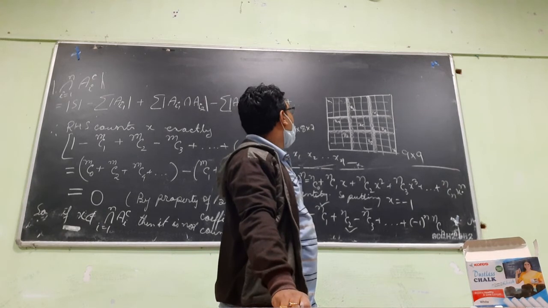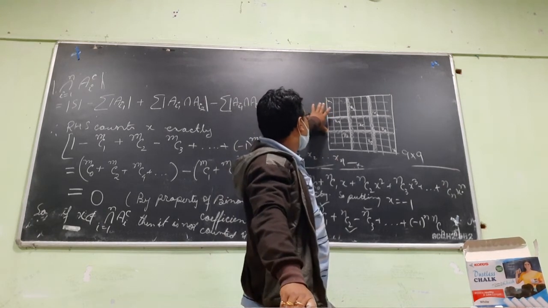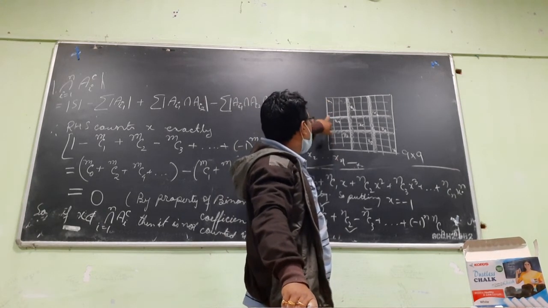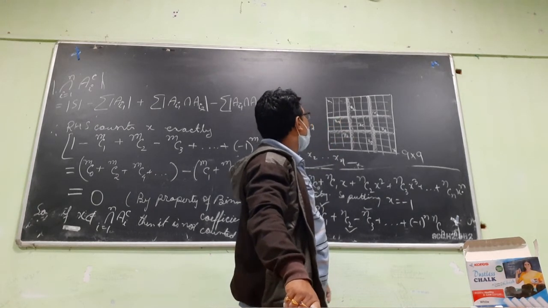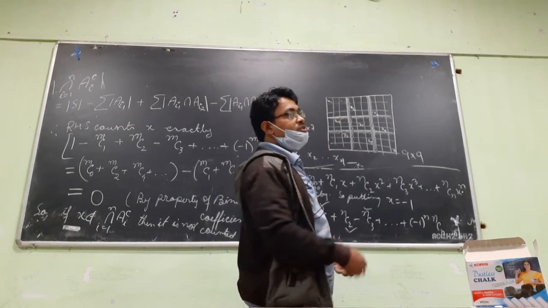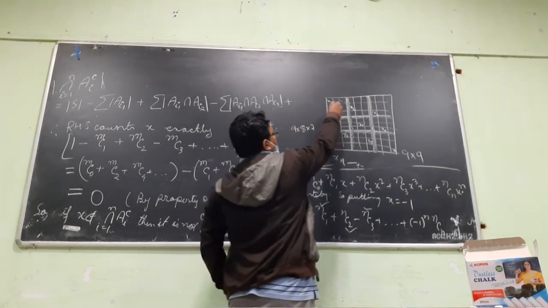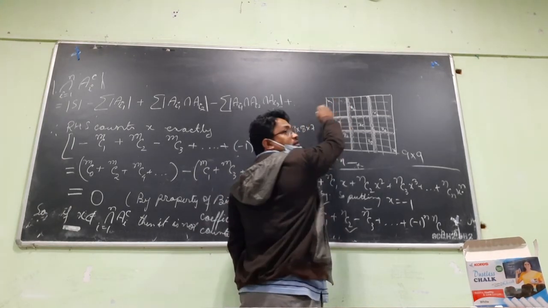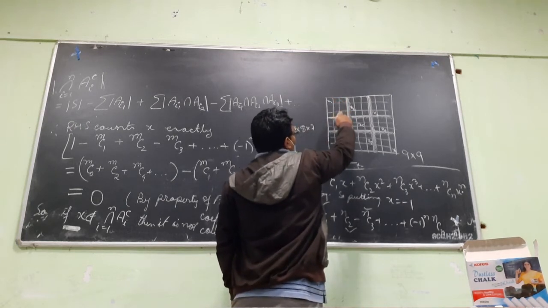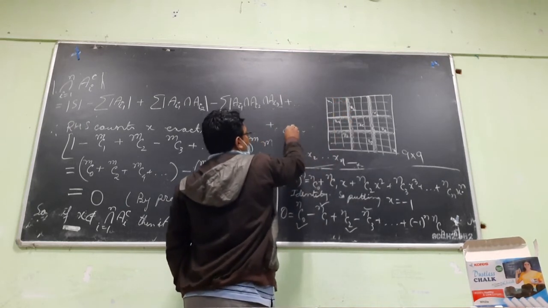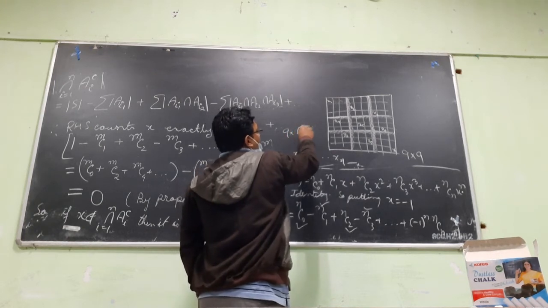So suppose I take the first column. The first element can be placed in 9 ways. The second element can be placed in how many ways? 6 ways. Because if I place something here, these 3 are already gone. I cannot put anything here. So for the second element there are actually 6 options.